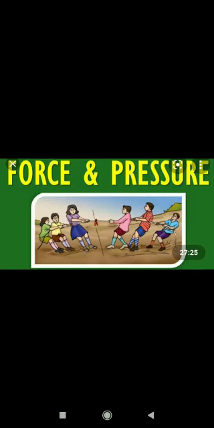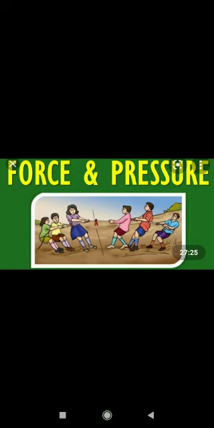Today, we're going to start with Science 1. Last lecture we completed Science 2, chapter number 2. Now, today, we're going to be doing Science 1. We have already completed one chapter in Science 1, that is chapter number 5, Inside the Atom. Now, today, we're going to start with the second chapter of Science 1, that is force and pressure. Lesson number 3, force and pressure.